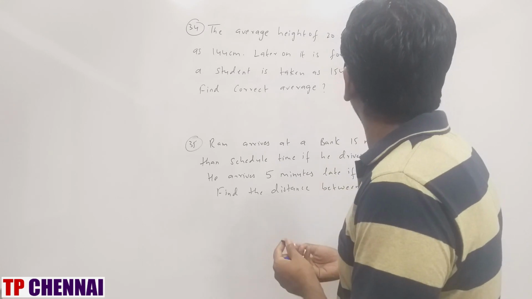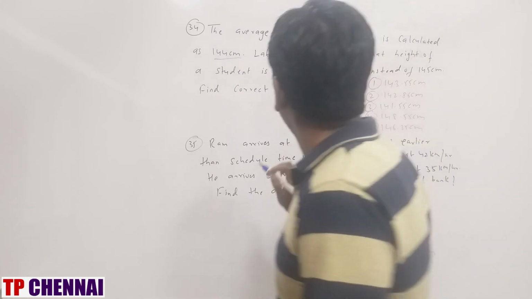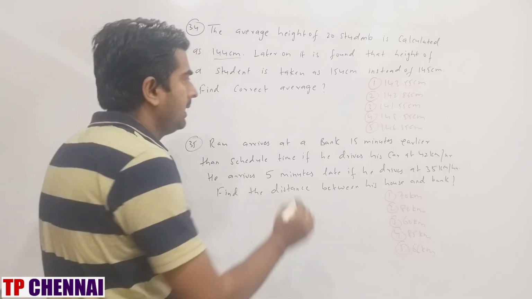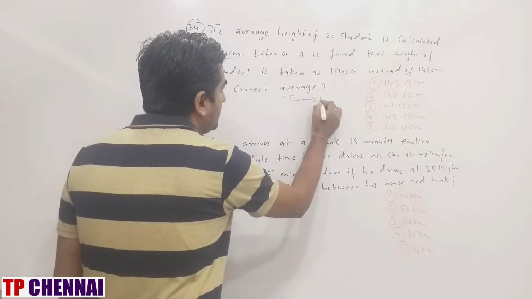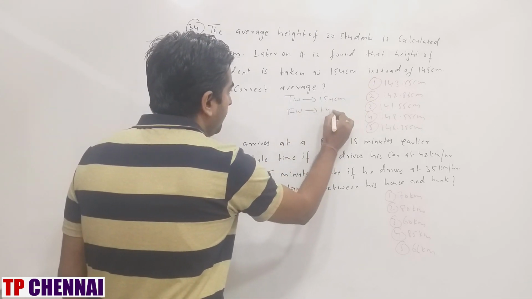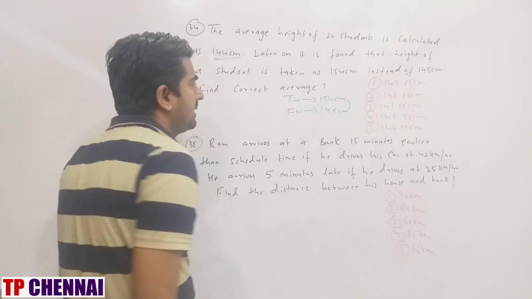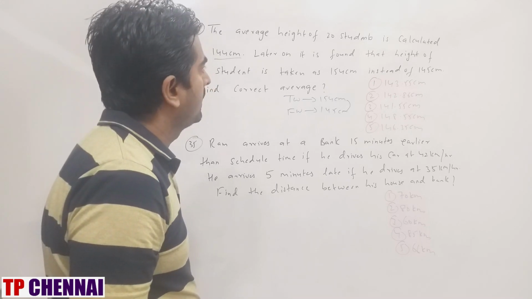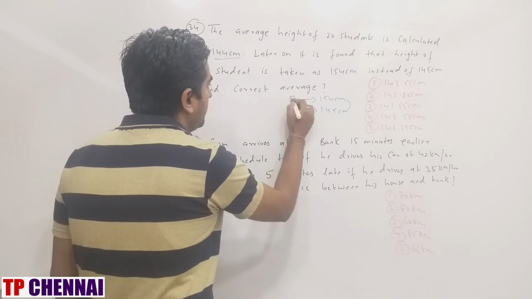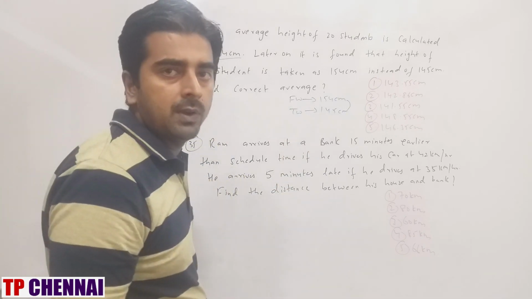So here what they have given you: there are 20 students and average is 144 centimeter. But what they are saying, later on it is found that the height of a student is taken as 154 instead of 145. So 154 is the false value, and the true value is 145, because 145 they were supposed to take.